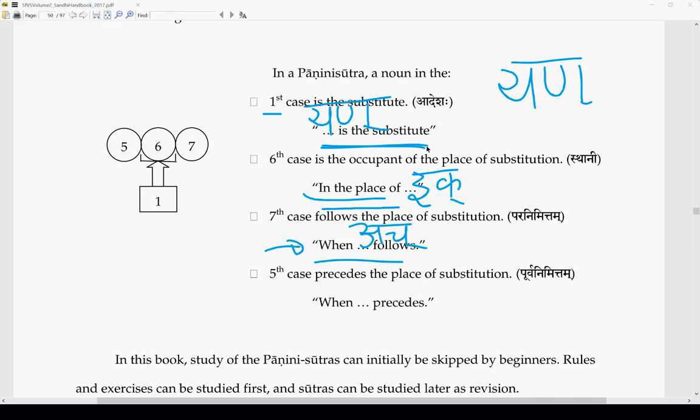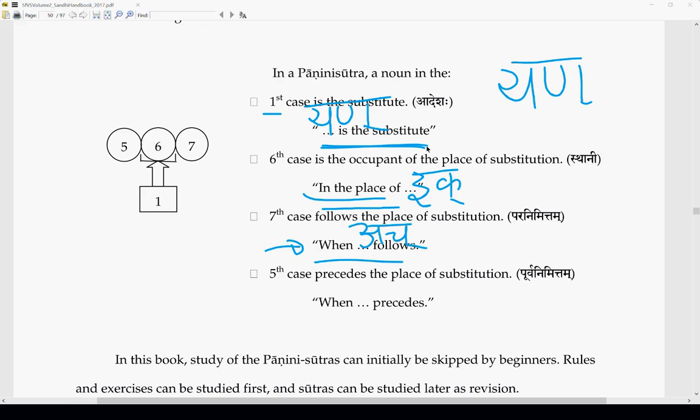So in simple English, if you want to use this, in Sanskritam we can go on explaining Shashti, Sthani, Adesha and all that, but to understand this simply, you use this. When ach follows, in the place of ik, yan becomes the substitute.